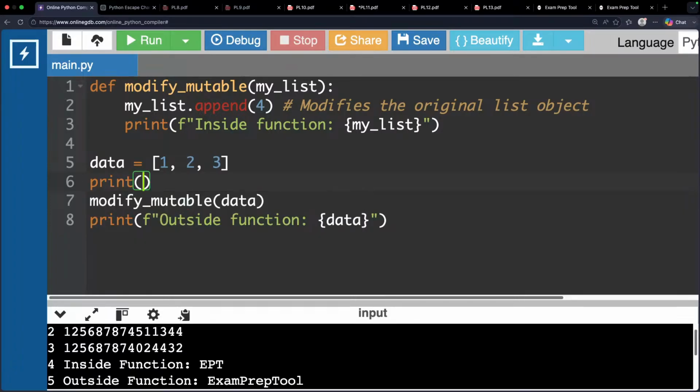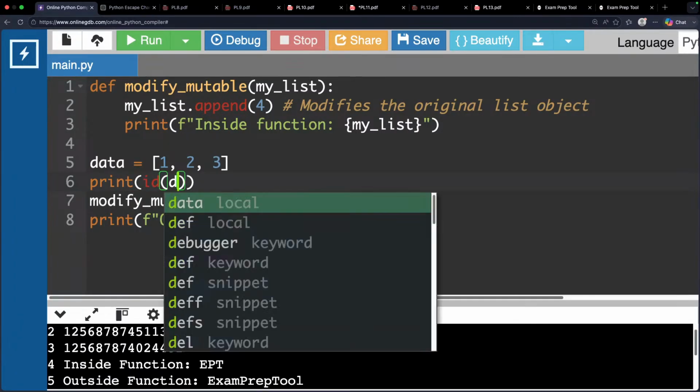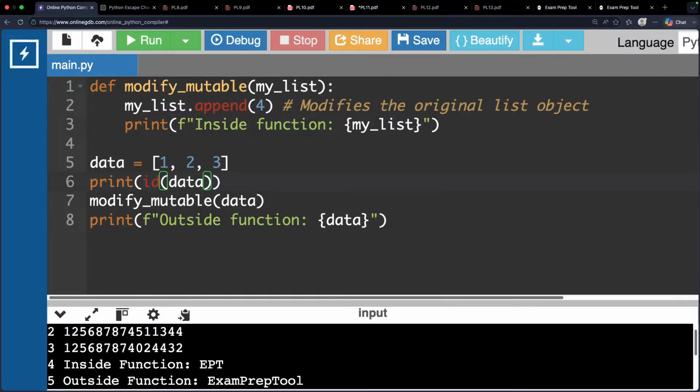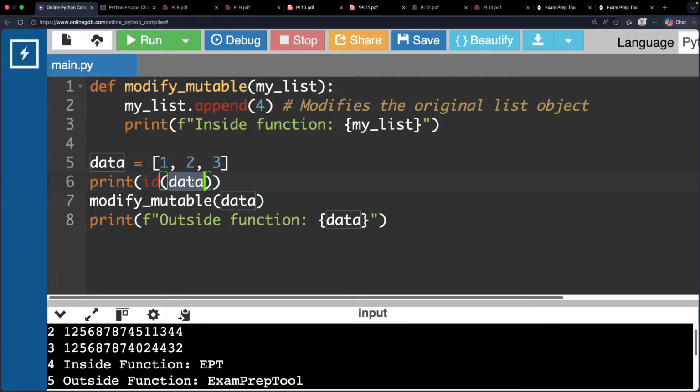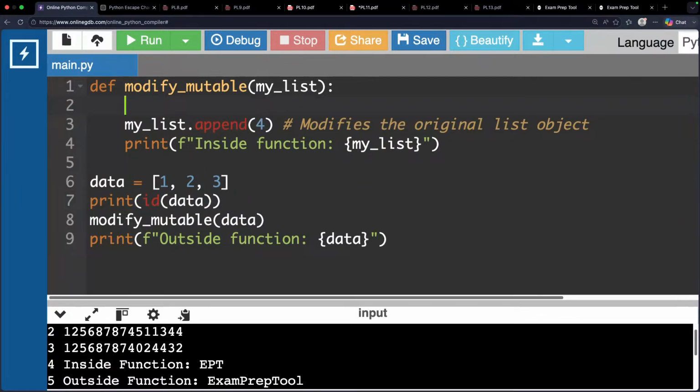Print id of data. Fine. Same thing, let me copy and paste here also.